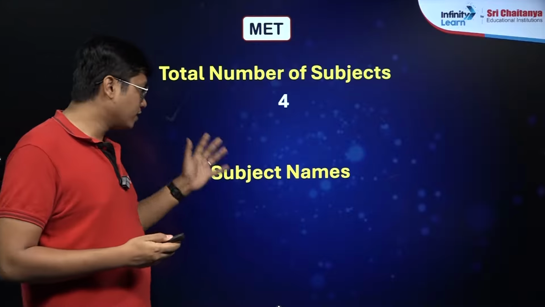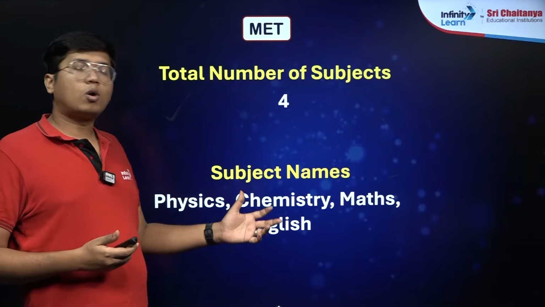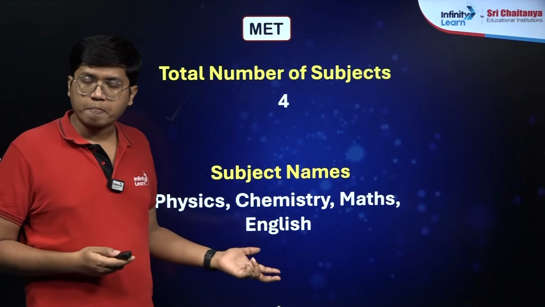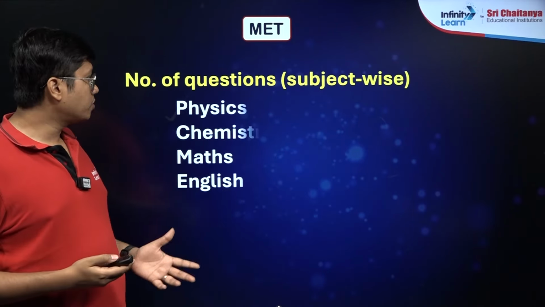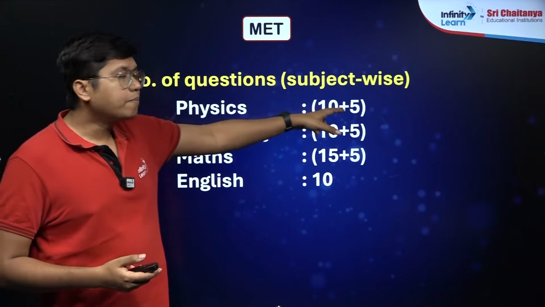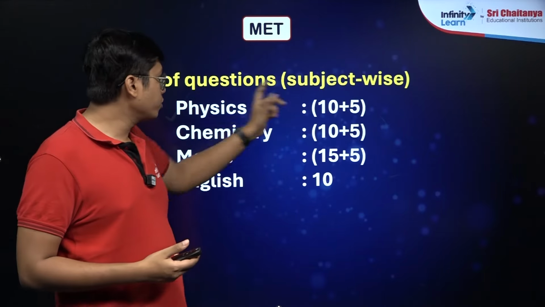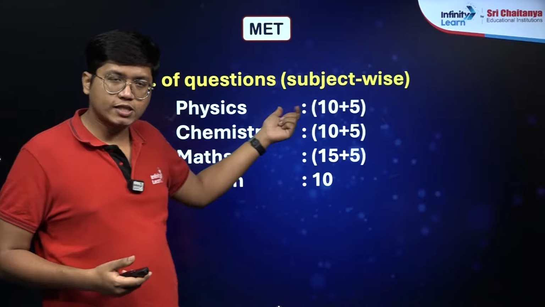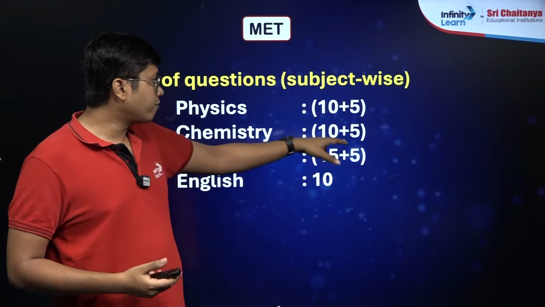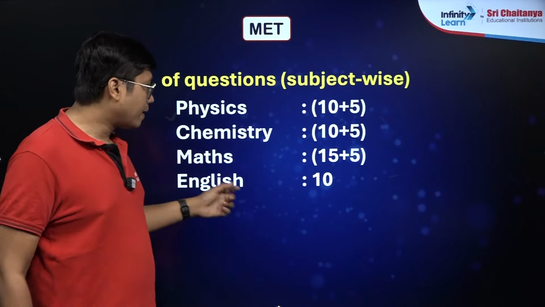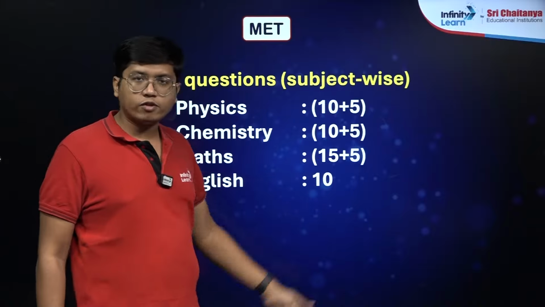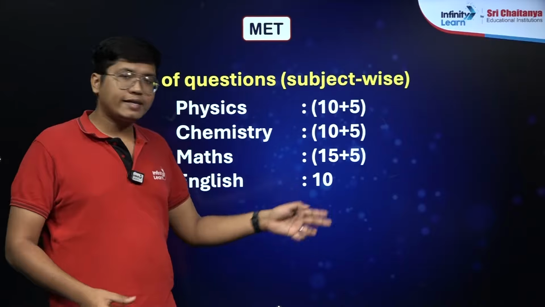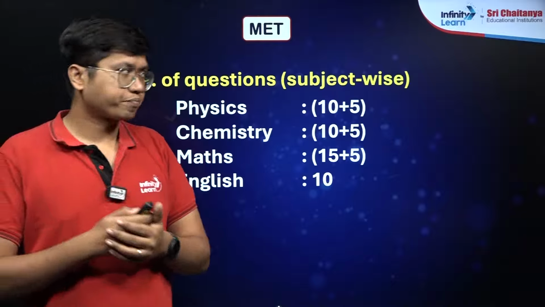Now the number of subjects are 4 over here. You have the basic physics, chemistry and maths, but you'll also have English over here. Now the number of questions for each is provided over here. As you can see, 10 plus 5 means there are 10 MCQ questions and 5 numerical from physics. Again, 10 MCQ and 5 numerical from chemistry. For maths, you have 15 MCQs and 5 numericals. And for English, all 10 would be MCQs over there.